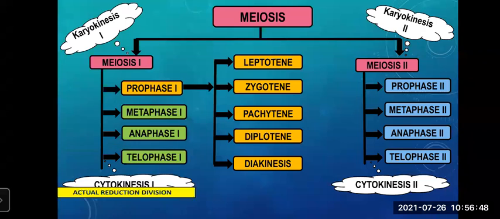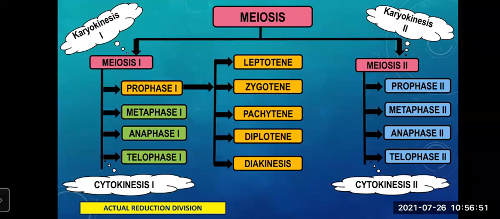Then you have to remember that meiosis 1 is the actual reduction division stage. It is in this phase that the number of chromosomes is reduced. So whatever actual reduction takes place, it takes place in meiosis 1. Whereas meiosis 2 is the same as mitosis. In the previous session, we had studied mitosis. So meiosis 2 is the same as mitosis.